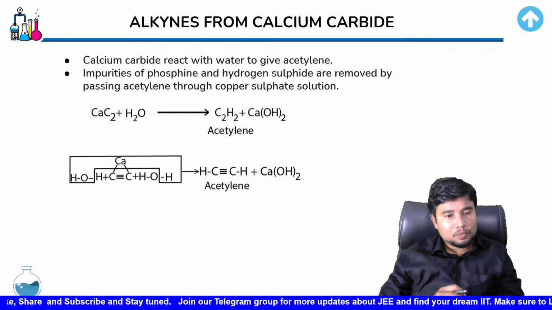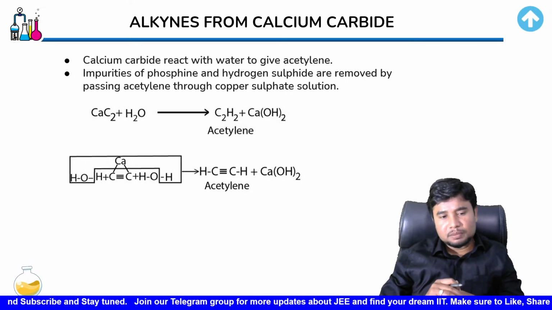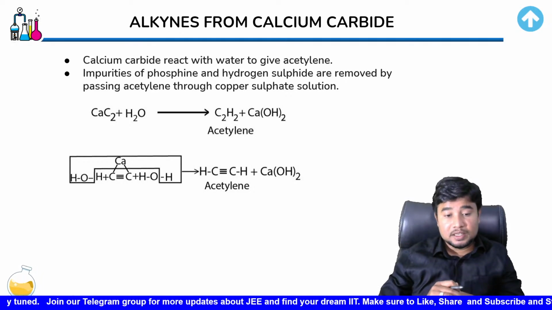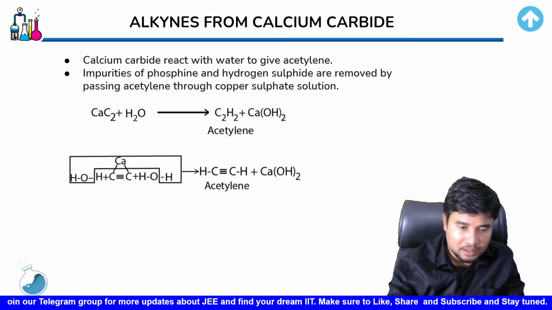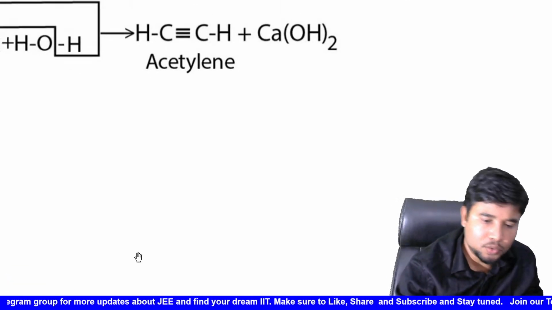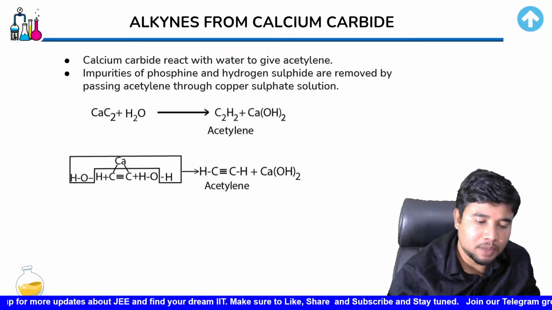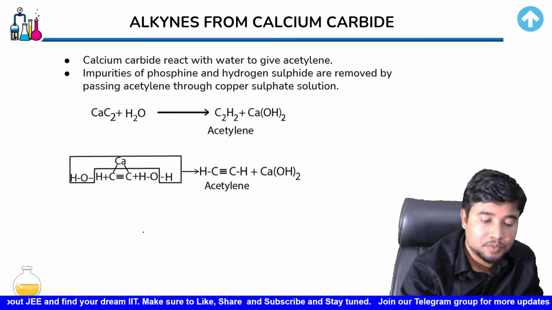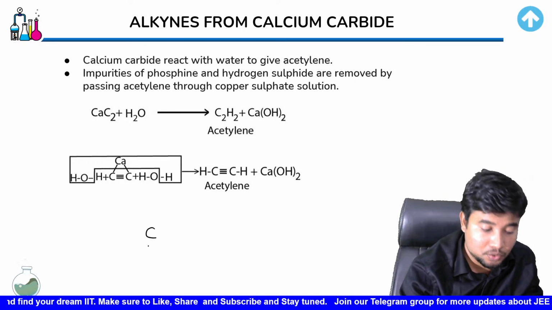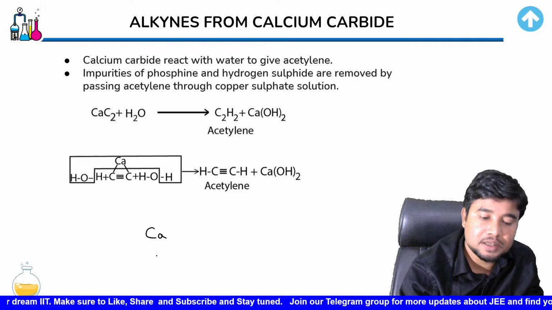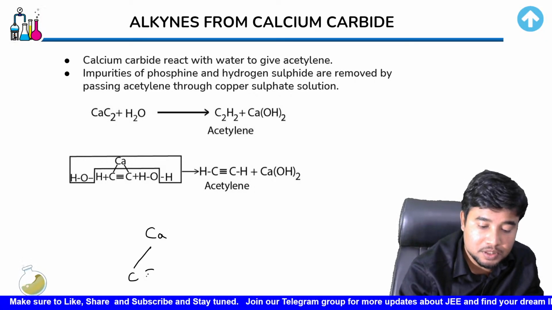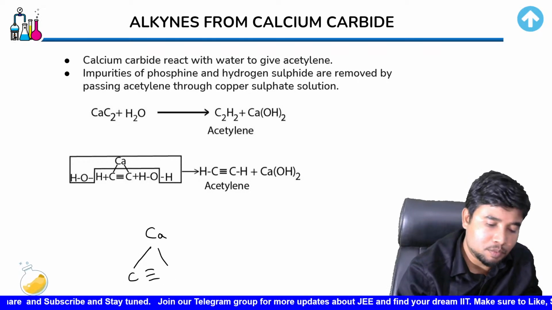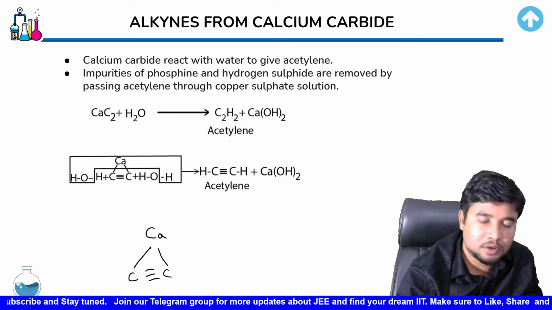Okay, so the first preparation method, where we use calcium carbide, is used to prepare an alkyne. How? What we do in case of calcium carbide is we bring this calcium carbide, CaC2, close to a substance like water. Like you already know, calcium carbide is a substance where carbon is present in a triple bonded form, where both the carbons have a triple bond between them.